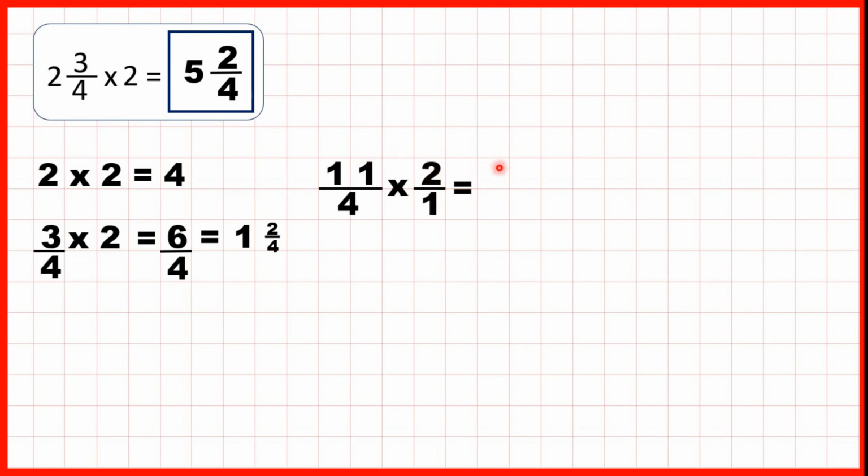Then 11 times 2 is 22, 4 times 1 is 4, so we have 22/4. Now if you turn that back into a mixed number, 22 divided by 4 is 5 remainder 2. So 22/4 is the same as 5 and 2/4.